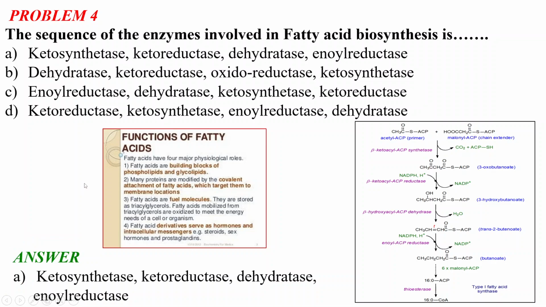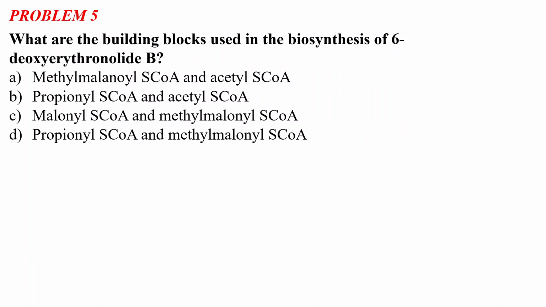So I think problem number 4 is clear, and now we will move toward our next problem. Problem number 5 says: what are the building blocks used in the biosynthesis of 6-deoxyerythronolide B? Option A, methylmalonyl-CoA and acetyl-CoA.